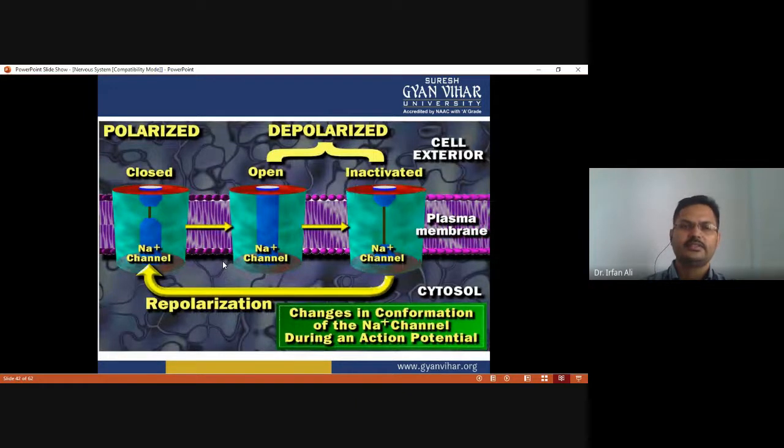So you have to see the polarized phase and depolarized phase of the neuron. In the polarized phase, the sodium channel is closed. And in the depolarized phase, the sodium channel is open, and then the sodium channel is inactivated. Then again the repolarizing phase starts.